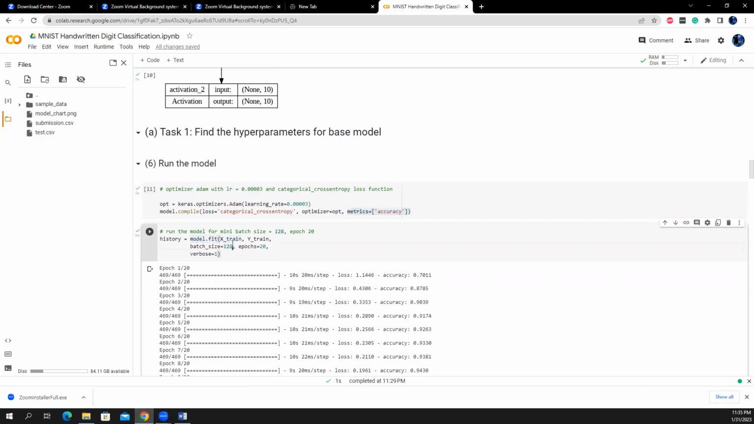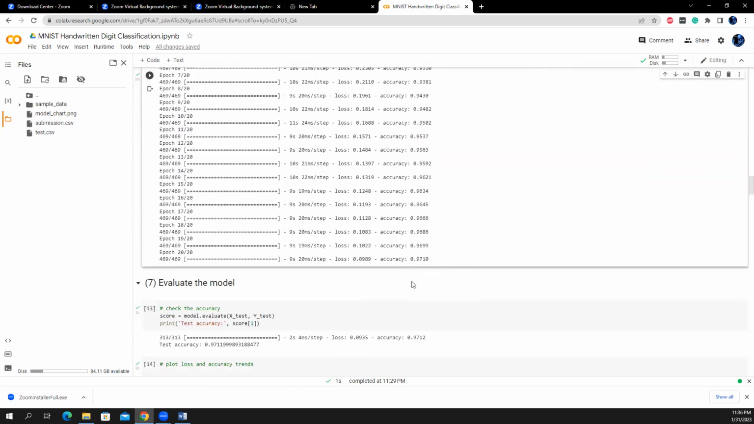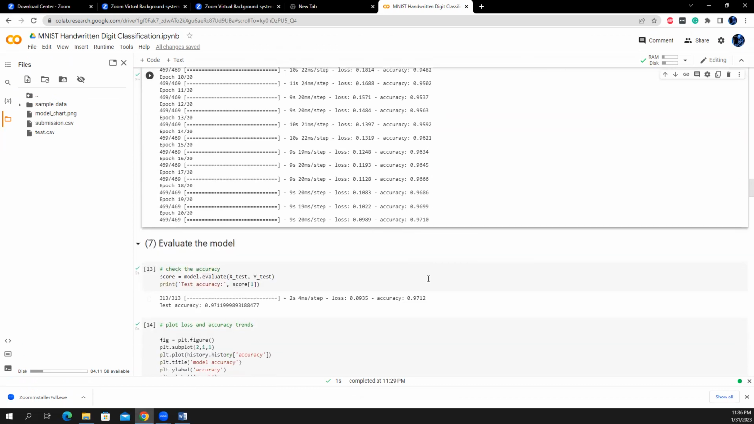The mini batch size is 128, because I found this is the best size, and epoch is 20. I found this one is 20, but previously in the code that I took from the Kaggle data set and the GitHub, that was 10, and I just changed it to 20 and found the best accuracy. So this is for the 20 epoch. The final accuracy is 97.1%.